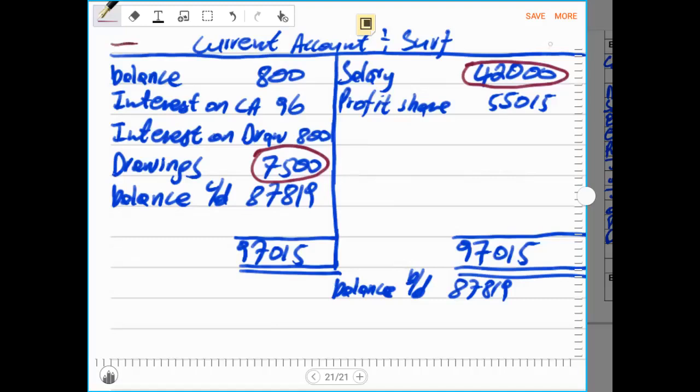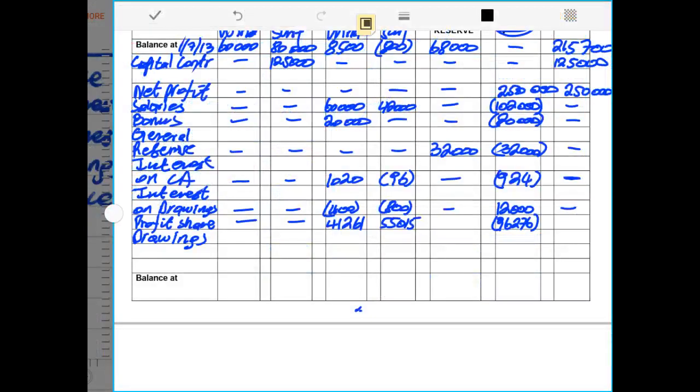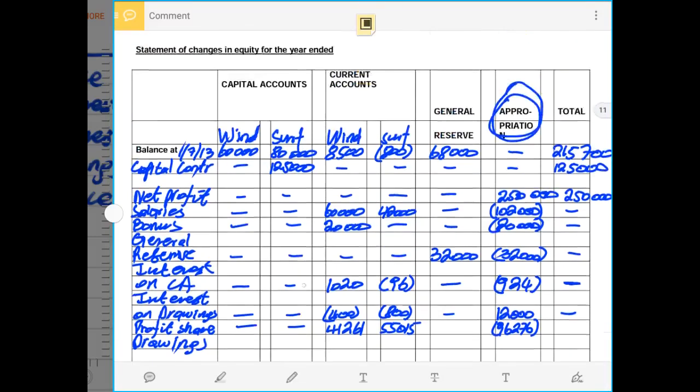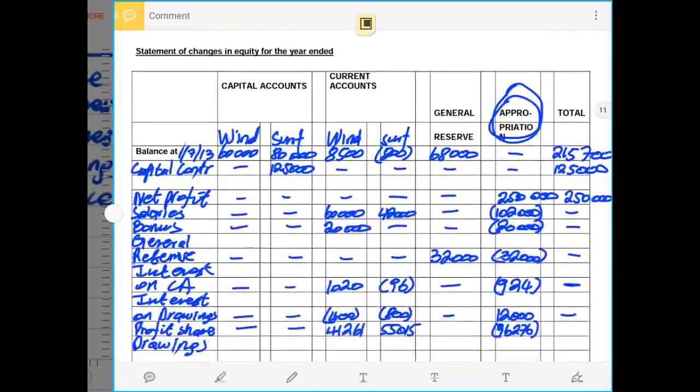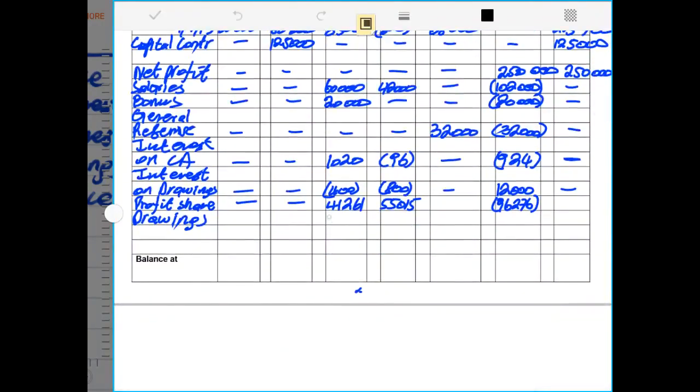So drawings once again must be recorded in the current accounts of individual partners. The drawings for these partners were 5,500 and 7,500. All these entries must be negative.